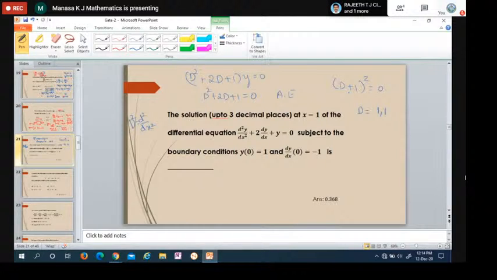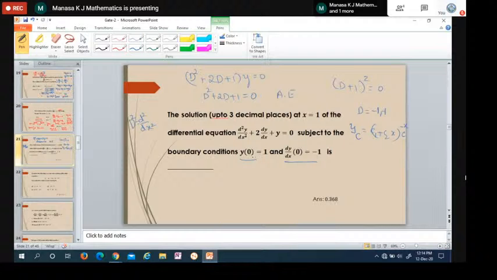D plus 1 whole square is equal to 0. So D is equal to minus 1, minus 1. Therefore, the complementary function yc is c1 plus c2x into e power minus x, since the root is minus 1. And they have given the initial conditions to find the constants c1 and c2.